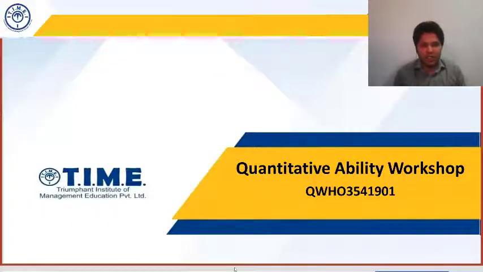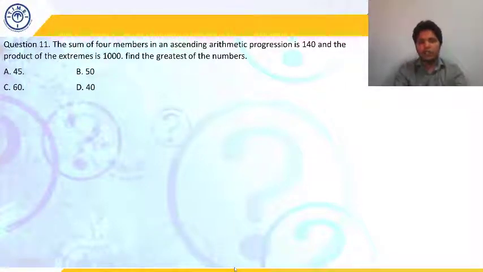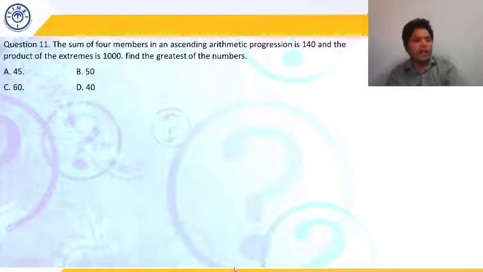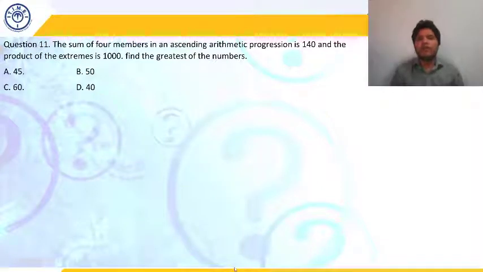So let's begin today's session. Today is part 2 of the quantitative ability workshop or quant accelerator workshop. Let's start from the question as we have discussed. Just take 30-40 seconds to read the question and get the idea in your mind of what has to be done. I hope you all have this handout; if not, you can refer to this question. You can read this question once, then I'll be solving it.